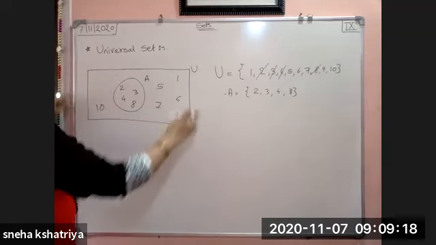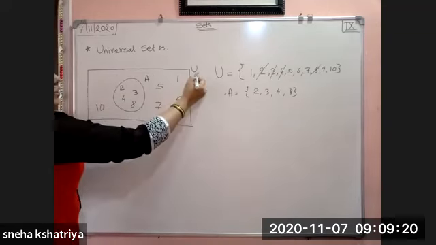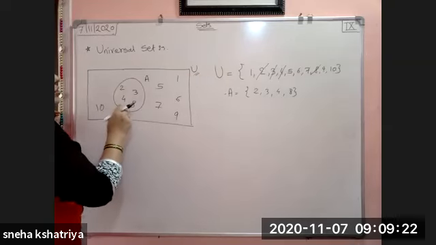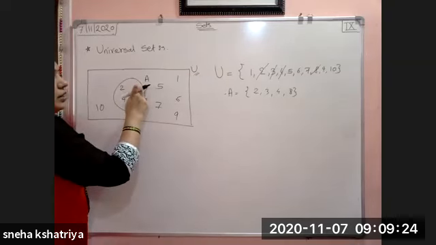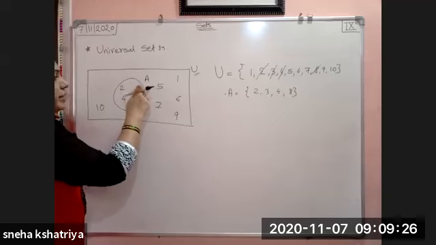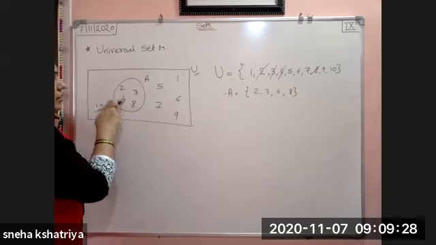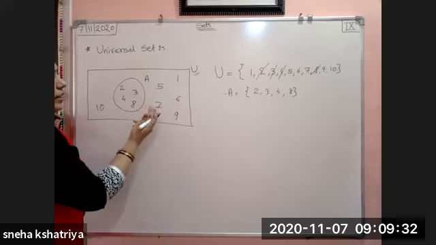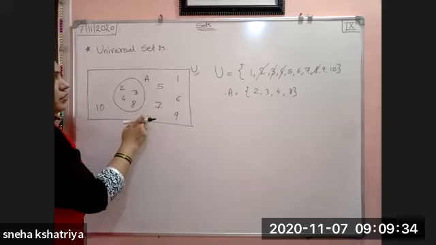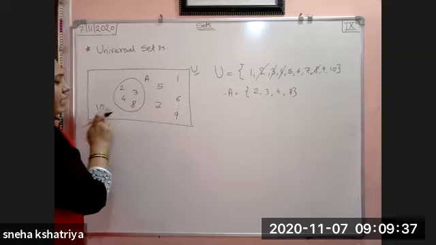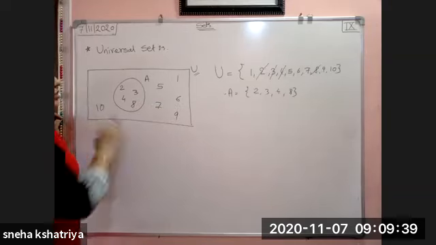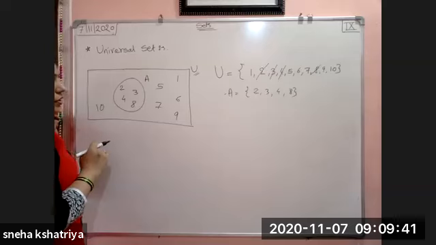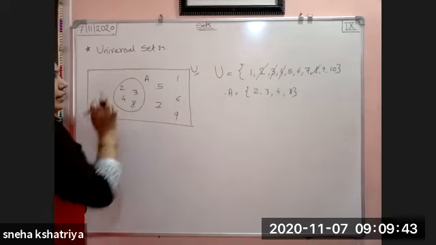So this rectangular figure is your universe. The round closed figure inside the universe is A. Whatever the elements of A, we have written here: 2, 3, 4, 8. Whatever the remaining elements were, we have written in the universe: 1, 5, 6, 7, 9, and 10. So this is the Venn diagram of the universe and the set A.